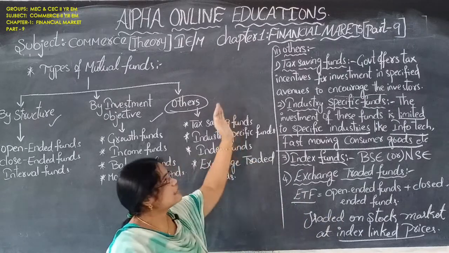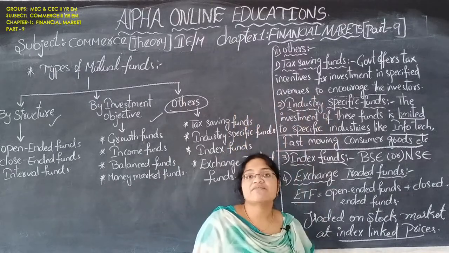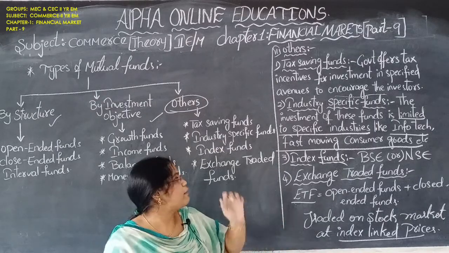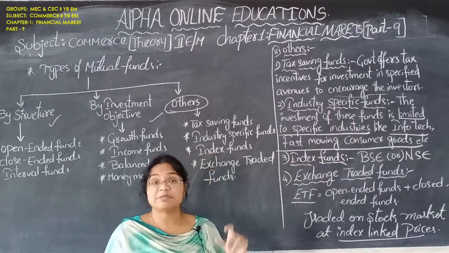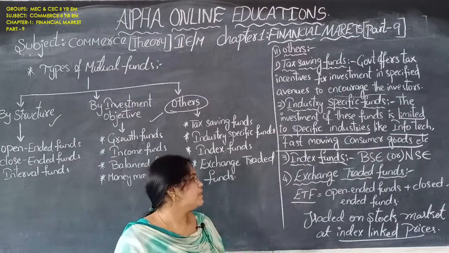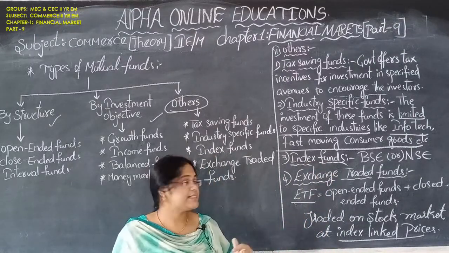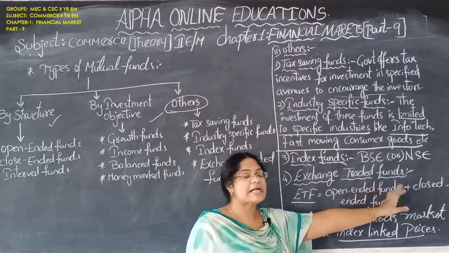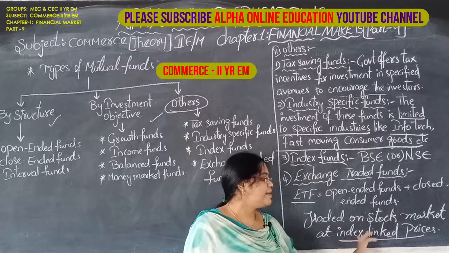So these are the other types of mutual funds. First is the tax saving fund. It is very profitable for the government. It encourages the investors to invest more and more by reducing the tax. Industry specific funds have limited investment for specific industries. You can't invest totally, up to a certain limit only. Index funds: Bombay Stock Exchange and National Stock Exchange, these two are the indexes. Exchange traded fund has the common features of the open-ended funds and the closed-ended funds. It has two types of features, and trades on the stock market at index linked prices.